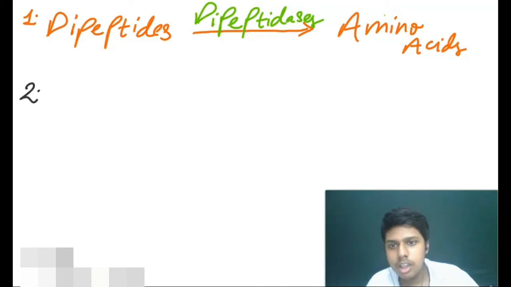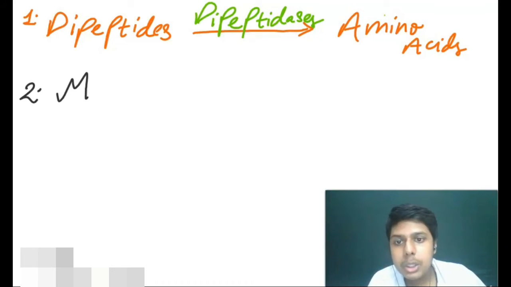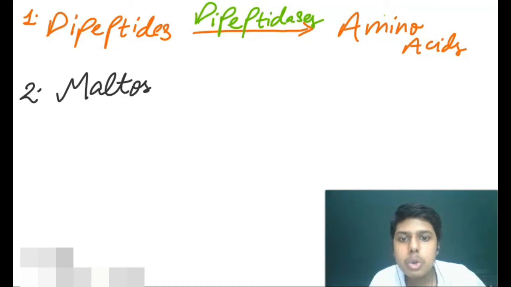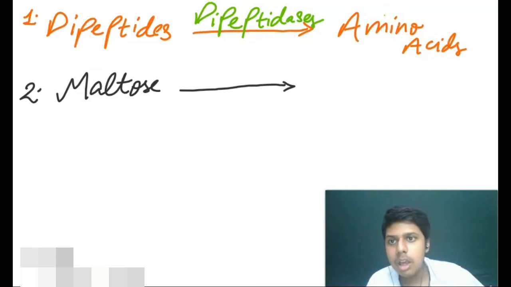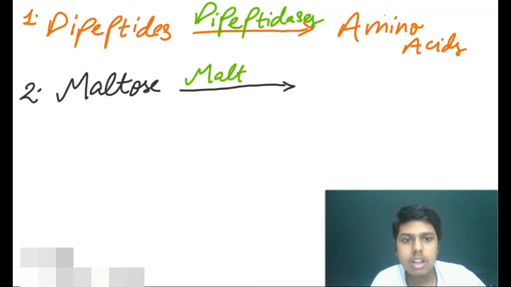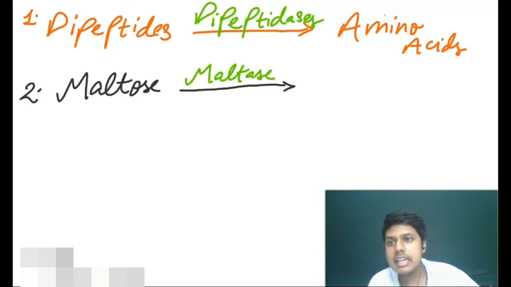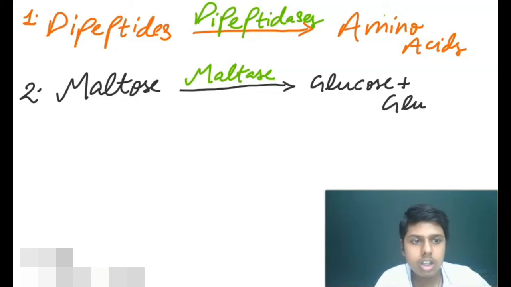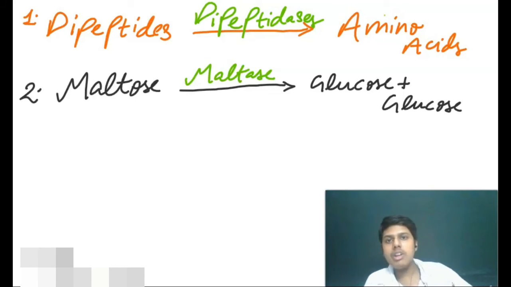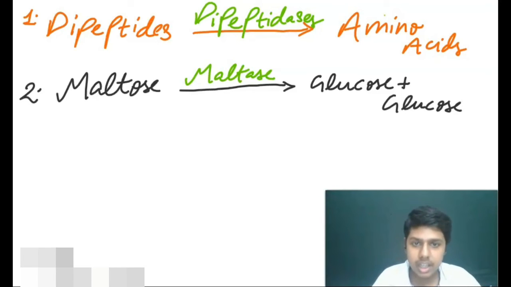Now another one. In another reaction, maltose, with the help of the enzyme maltase, gets converted into glucose plus glucose. There will be many coming ahead in which we can see glucose and fructose, glucose and galactose, but here in case of maltose, we have glucose plus glucose on the product side, right?